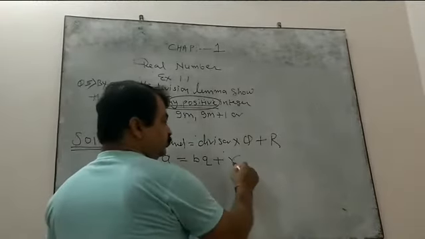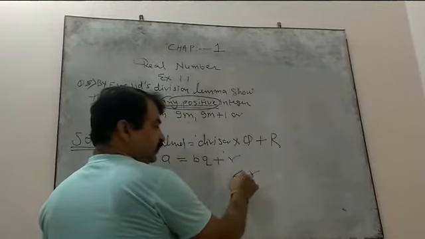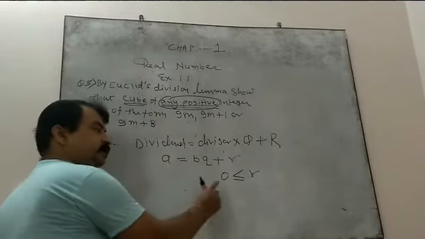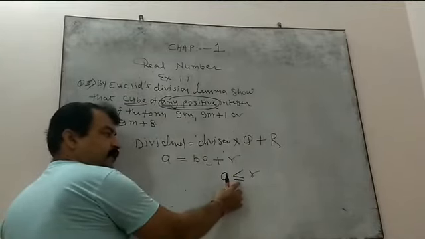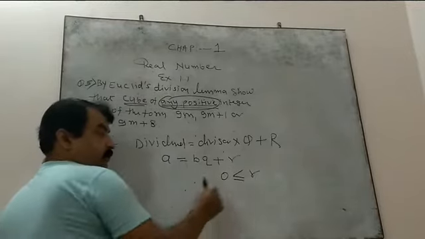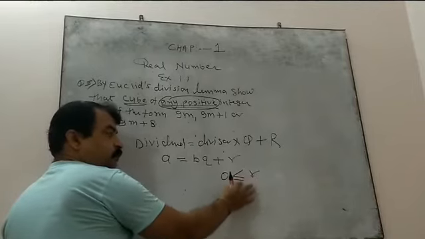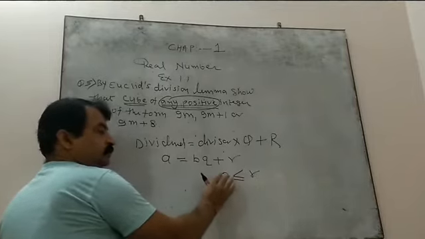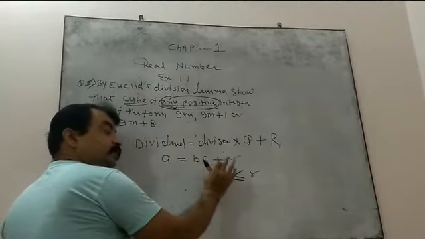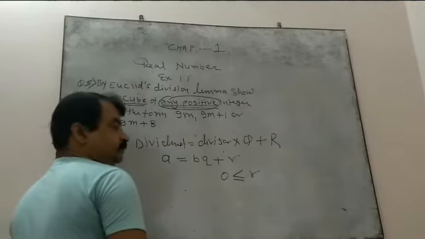So the remainder is greater than or equal to 0. Greater means it can be more than 0, equal to 0 means complete division is possible. If complete division is not possible, then of course it is greater than 0.